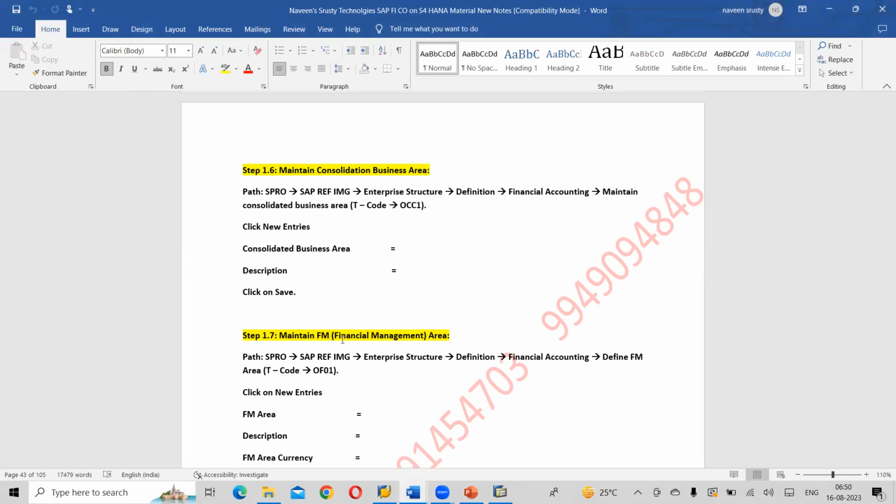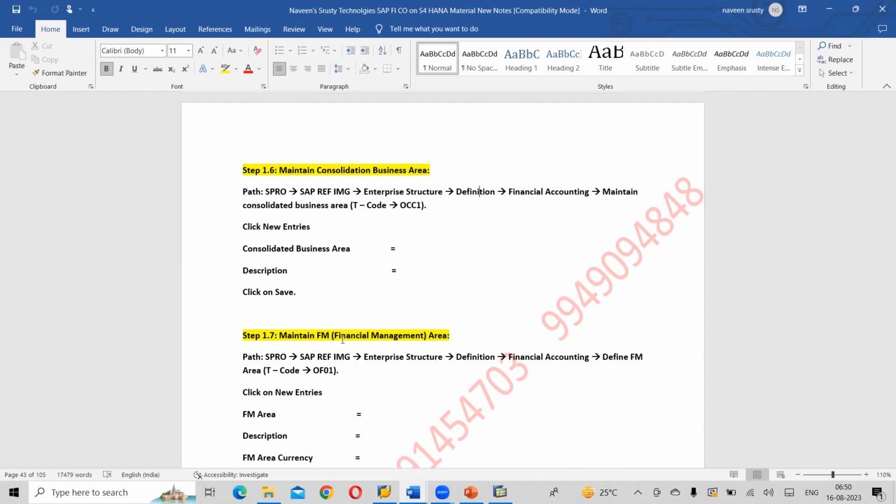So write down the path: SPRO, SAP Reference IMG, Enterprise Structure, Definition, Financial Accounting.